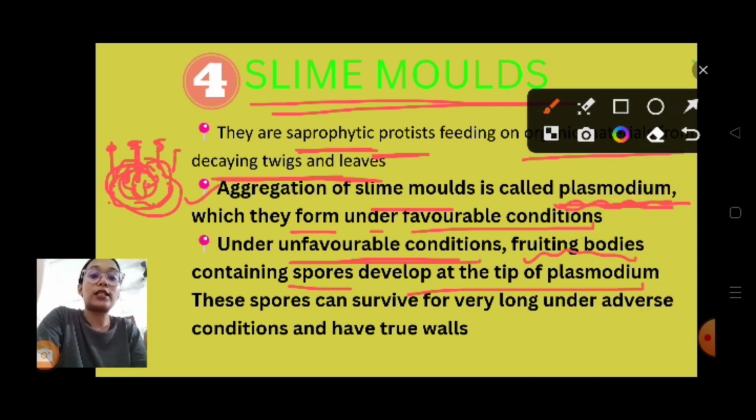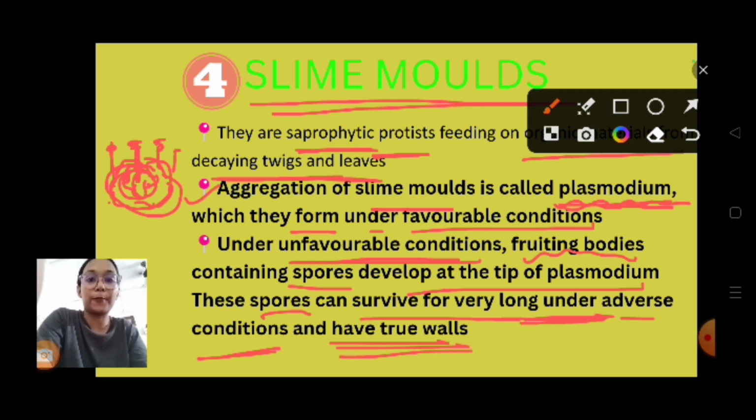These spores can survive for very long under adverse conditions, and they have true cell walls. Understanding what is plasmodium, what is fruiting body? Are you getting it?